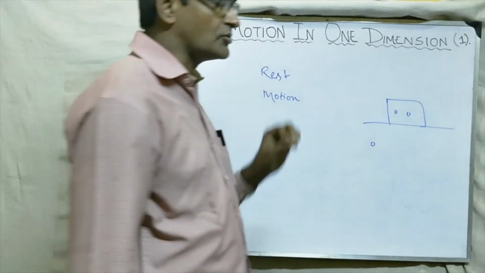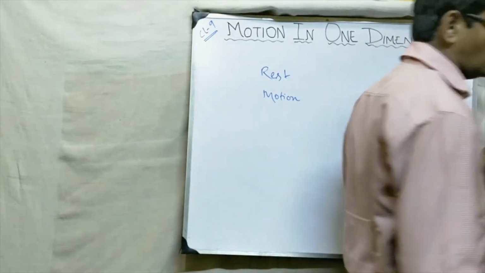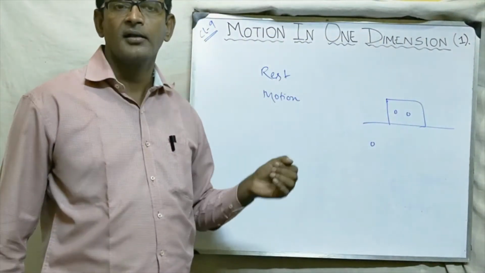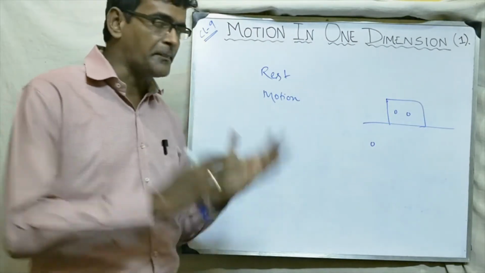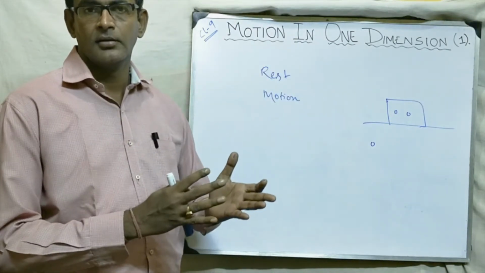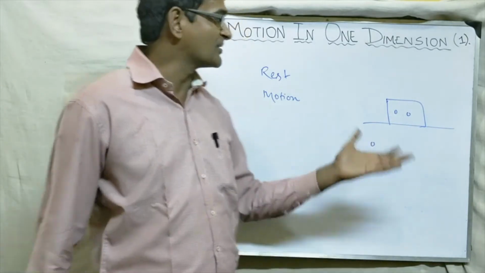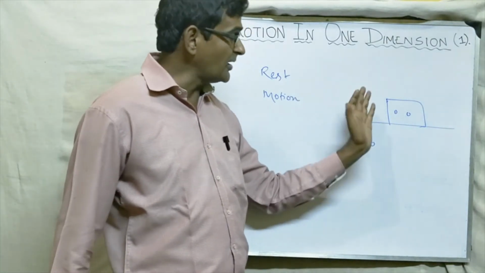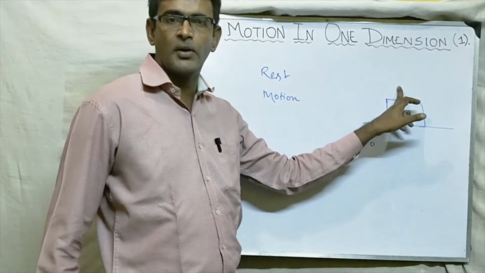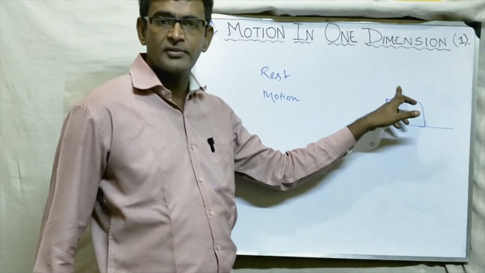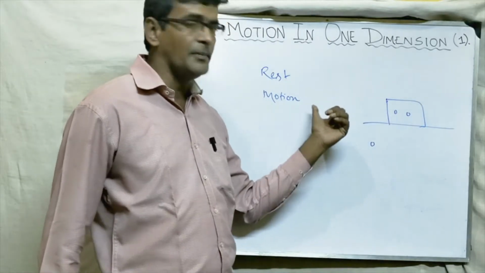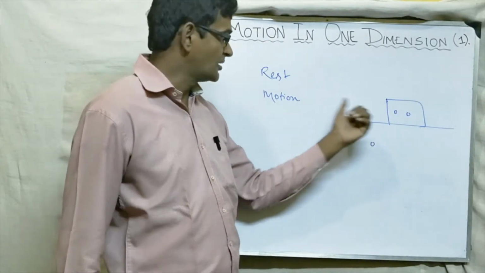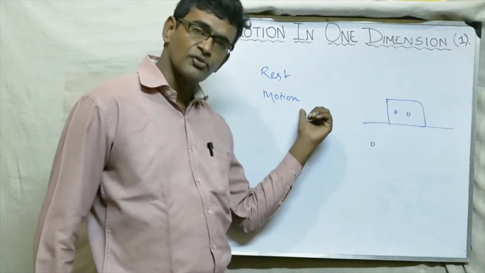So please note down the first question which I am saying now. Explain the statement: rest and motion are relative terms, because it depends upon the condition, which we call in detail the frame of reference. This you study in class 11. If you take the train as the frame of reference, then what will happen, students? Then the body will be in the state of rest, and if you take the ground as reference, then these two bodies will be in the state of motion.